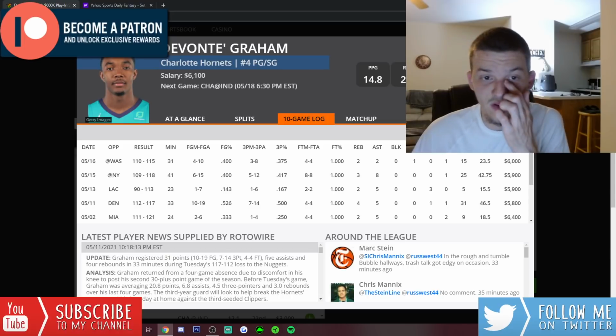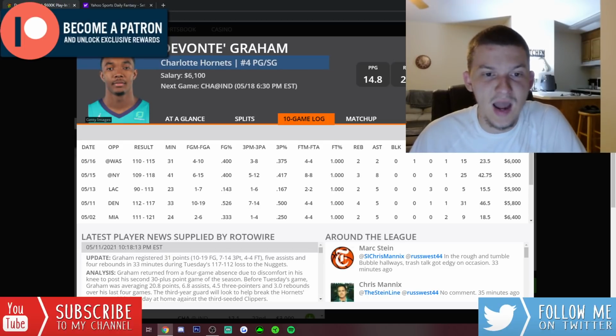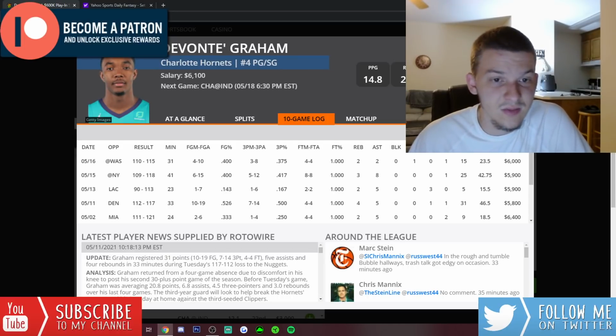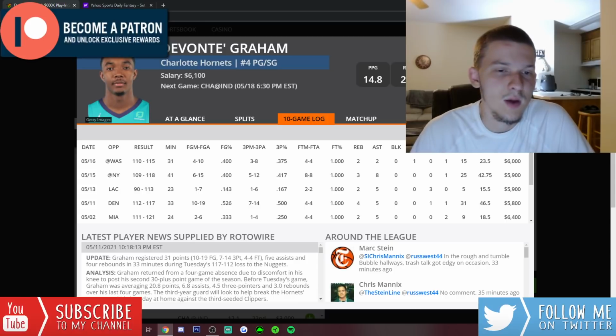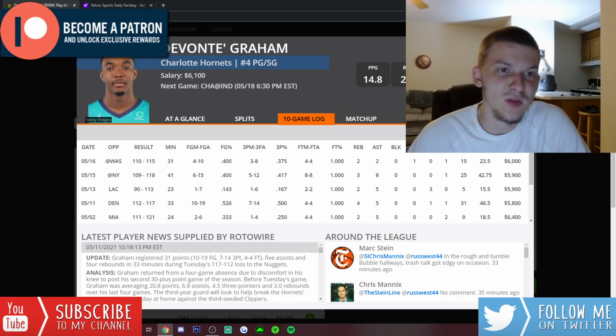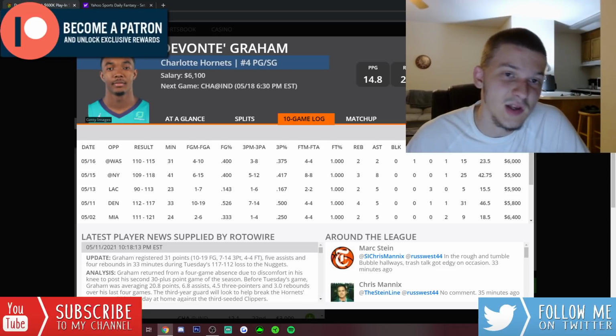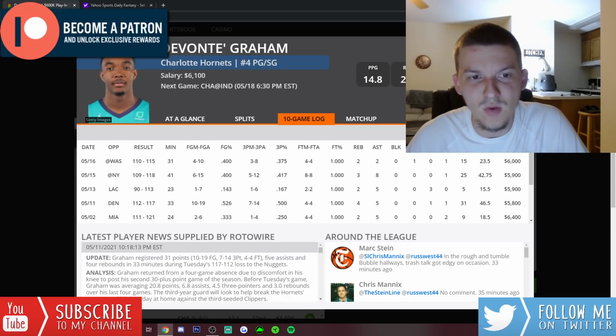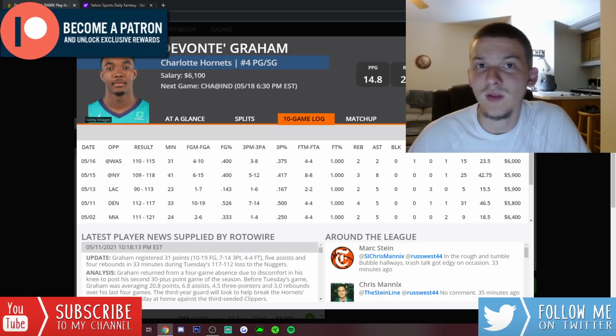But last game against the Wizards, he played 31 minutes in regulation. I think, regardless, we're going to get like 30 to 32 minutes off the bench from Devontae Graham. He should continue to be relatively productive when he's on the floor. Without Gordon Hayward, that's just more usage to go around now. At $6,100, during the regular season, and especially late in the regular season, Devontae Graham wasn't really someone I played much. But given the fact that we only have 2 games today, we're kind of limited with our options. I do have some interest in Devontae Graham at this price point.